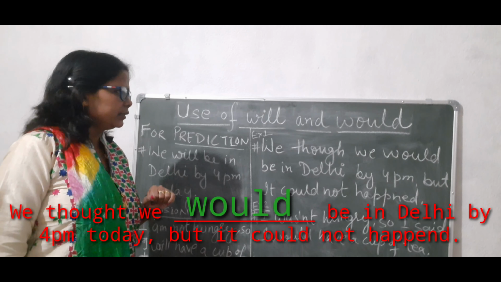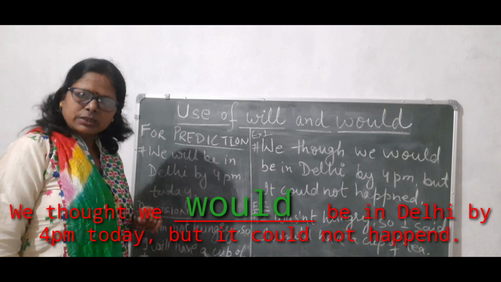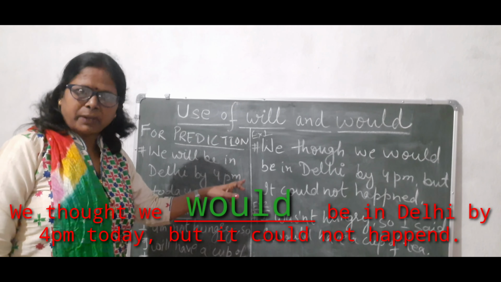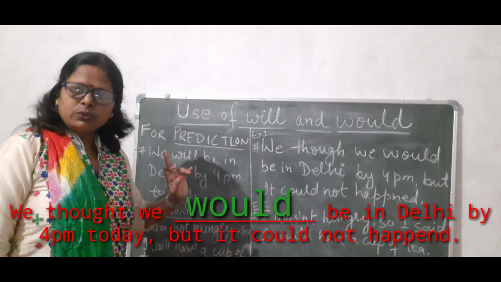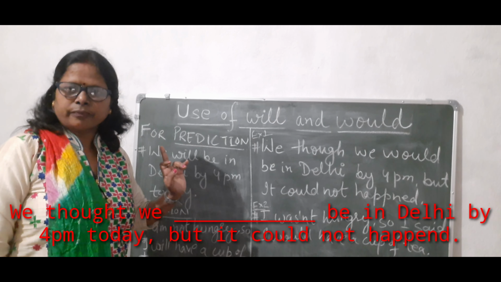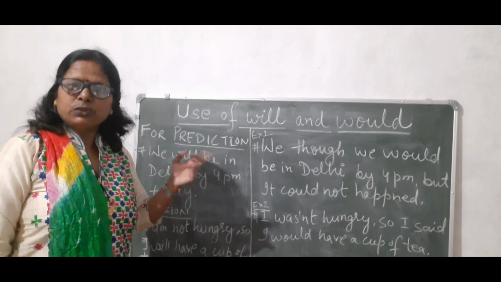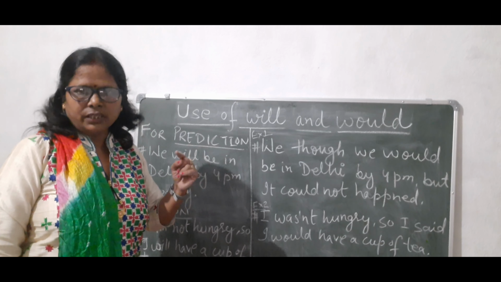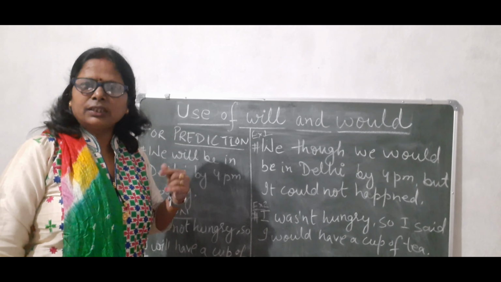We thought we would be in Delhi by 4 p.m. but it could not happen. That means we are describing the past in a future sense. That's what I said: would is used in a past form for a future reference.